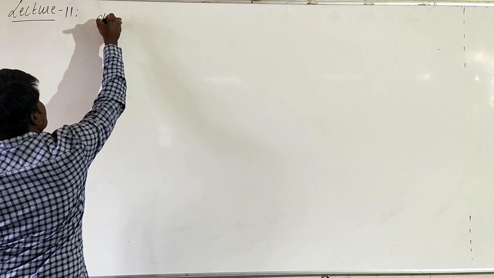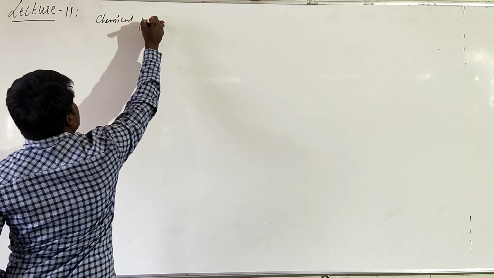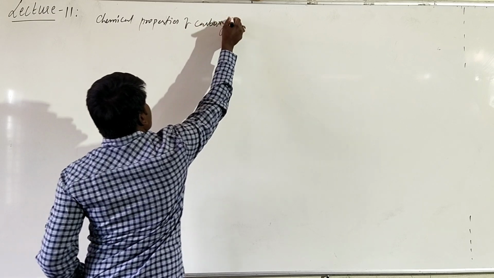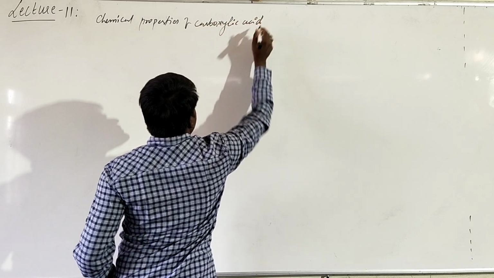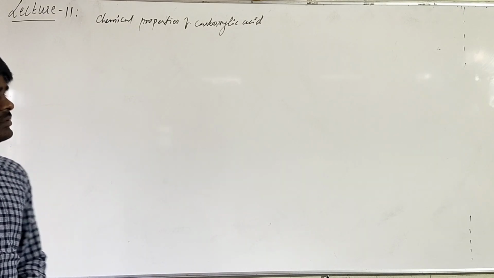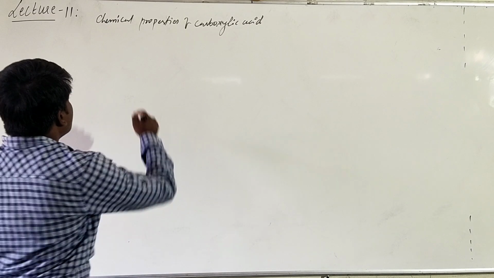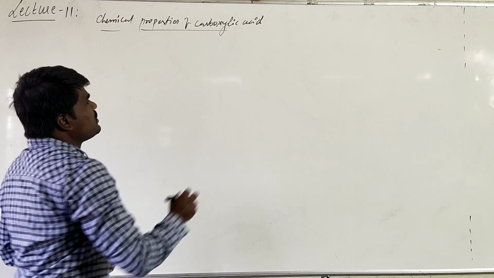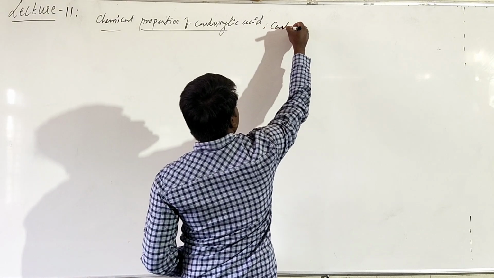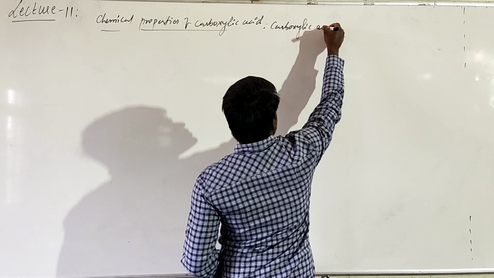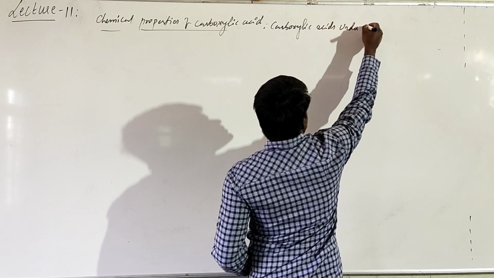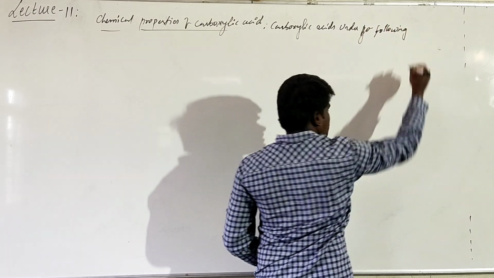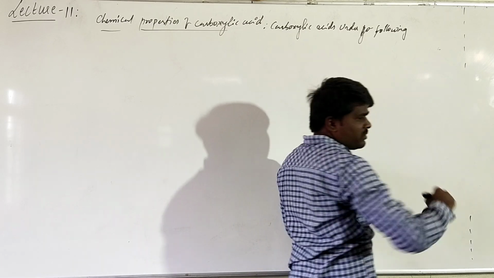Now we will discuss the chemical properties of carboxylic acids. Under the chemical properties, the main reactions that we are going to discuss are the following. The reactions of carboxylic acids can be classified into the following types.